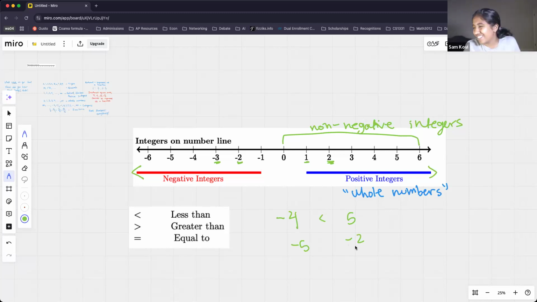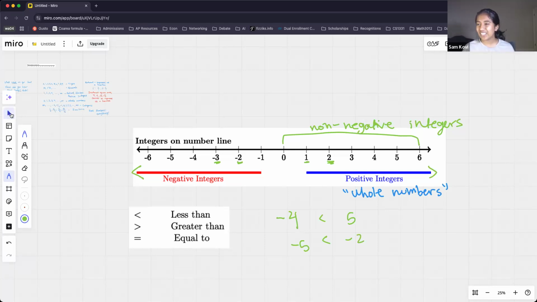-2. Yeah, thanks. Okay, wow, the chat is super awesome. You guys are doing really great. So yeah, -2 is greater. You might think, oh, that's weird, 2 is a smaller number, but remember, -2 is farther on the right than -5, and so that's why it's greater. So the alligator sign is pointing towards the -2. Okay, that's a little bit of comparison between numbers.